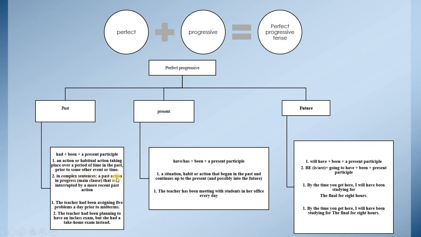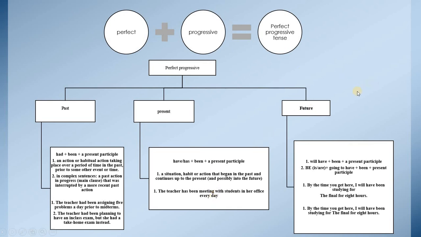In complex sentences, a past action in progress that was interrupted by more recent past actions. The teacher had been planning to have an in-class exam, but she had a take-home exam instead. Present perfect progressive: have or has plus been plus present participle. It is a situation, habit, or action that began in the past and continues up to the present and possibly into the future. The teacher has been meeting with students in her office every day.